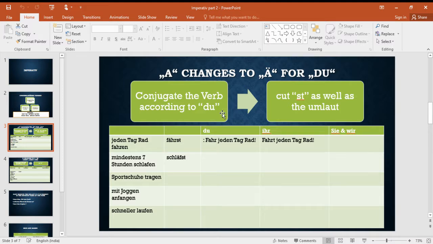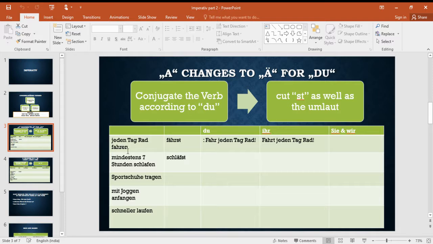Okay. So what is the rule? Again the same rule. Conjugate the verb according to du. Cut st as well as the umlaut. The umlaut has been added over there. It is not already there. Okay. So the added umlaut has to be removed along with st. For example, here phrases are given.